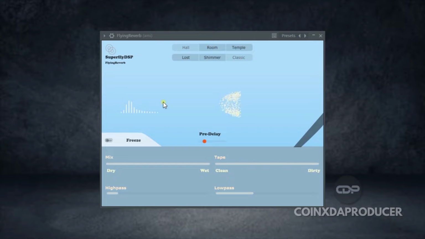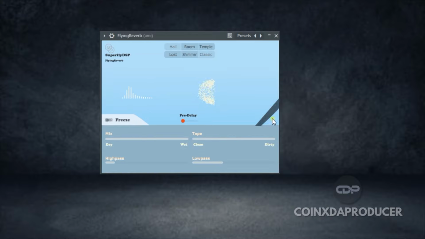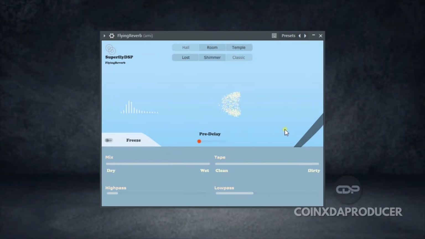And looking at the UI, you can see right on top here, the hall, the room, the tempo, the lost, the shimmer, and classic effect. And below here, like I said earlier, is the display to see what is happening. Over here, you can see this freeze option that enables you to freeze the reverb. Here is the pre-delay, and this section is to increase the UI. If you click it, it shrinks, as you can see. If you click it back, it expands.